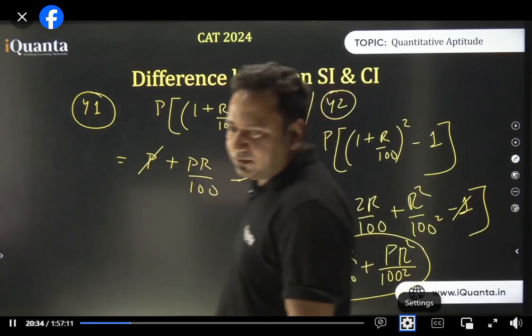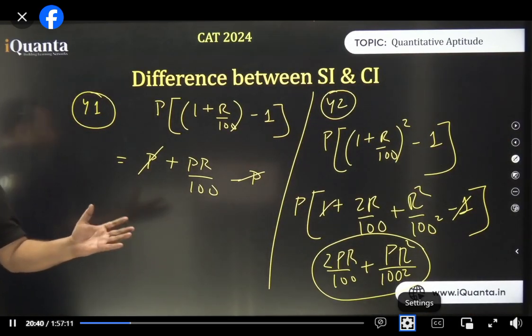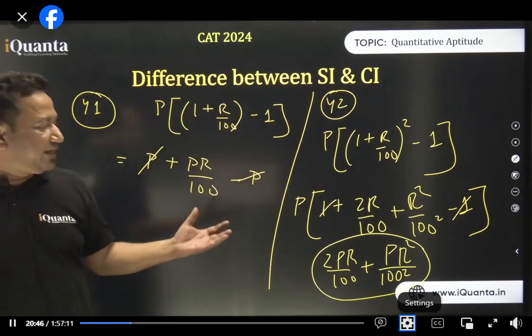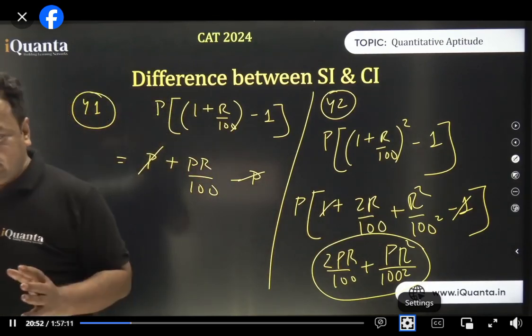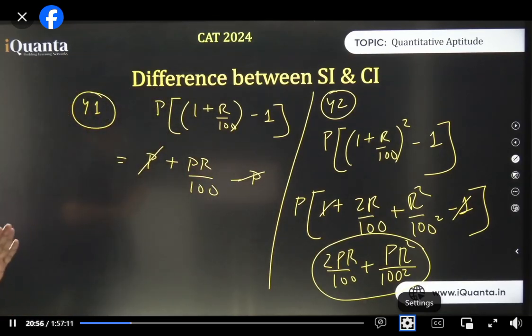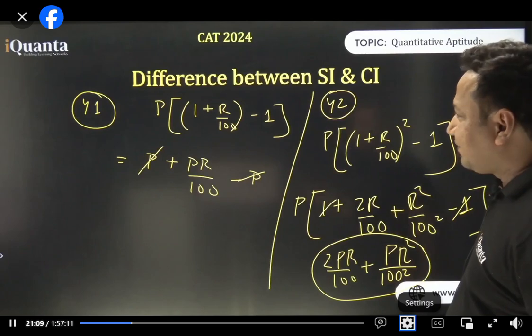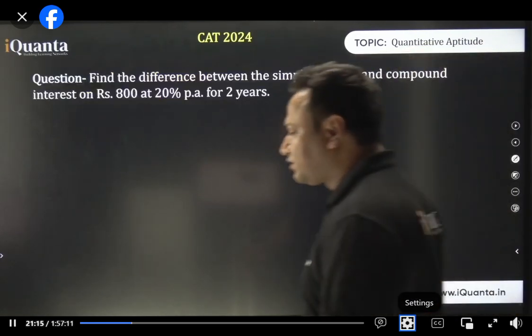Now is it clear? For 3 years, you can put the formula of cube. I don't think anybody will like cubing all of this stuff and writing like that. And that is why I made a table which is simple, crisp, and concise. In place of R by 100, I put R just to make it look nice. That's all. So we got the conventional approach, we got the example approach, we got all the approaches now. Well done. But the thing that I wanted to tell you, that can be done only through the first table. We'll come to that. Let us do a few questions first of all.